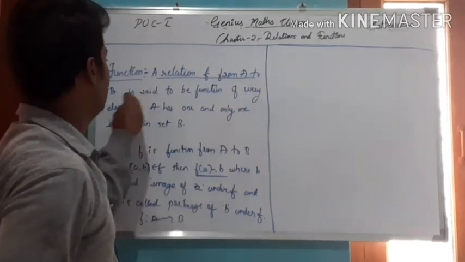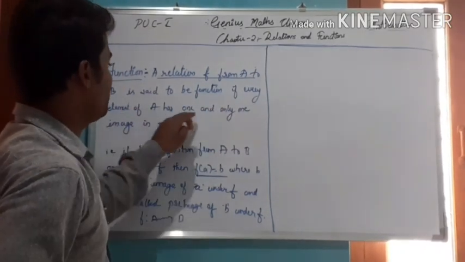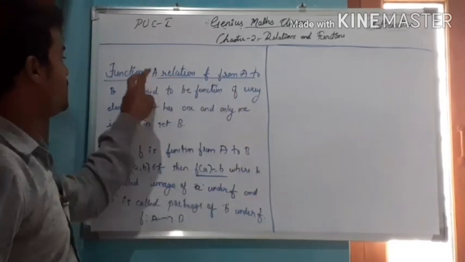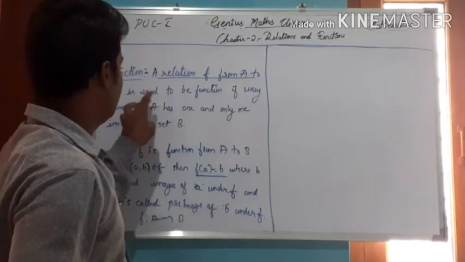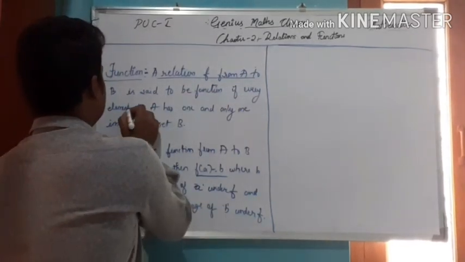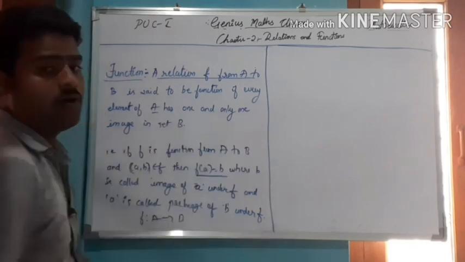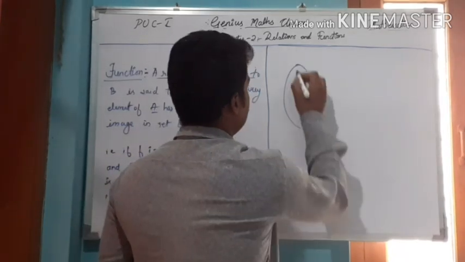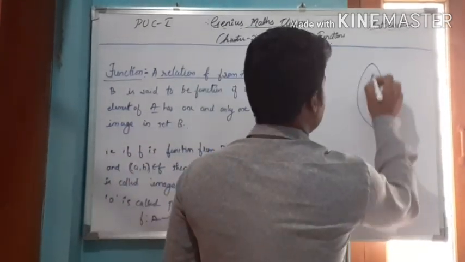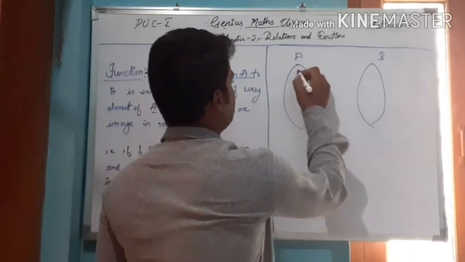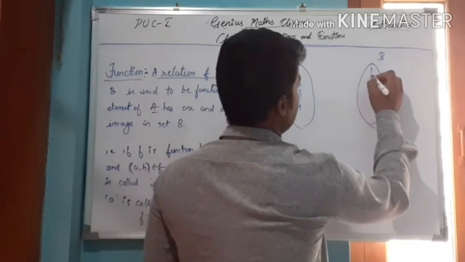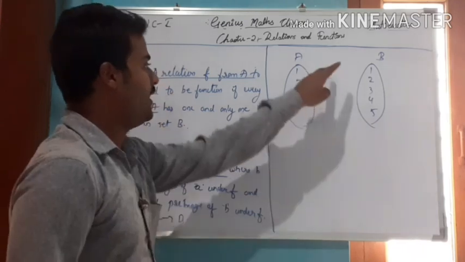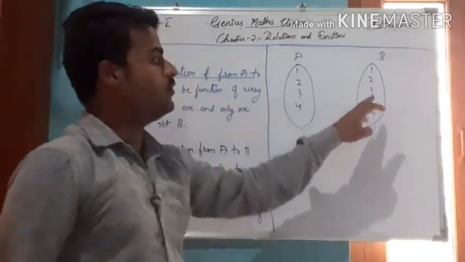A relation f from A to B is said to be a function if every element of A has one and only one image in set B. So a function is also called a relation. Consider two sets here, A and B. I am considering some elements: A consists of 1, 2, 3, 4 and B consists of 1, 2, 3, 4, 5.